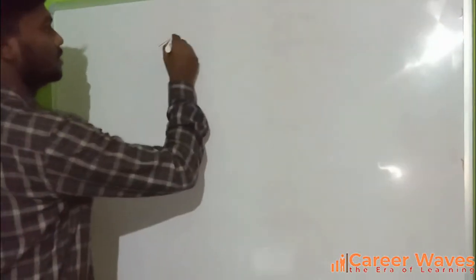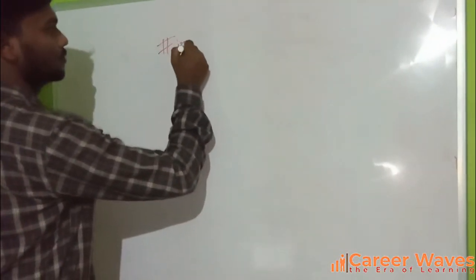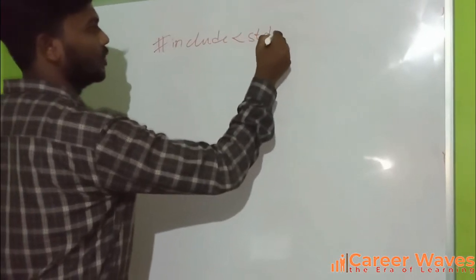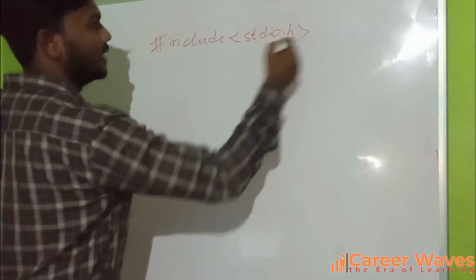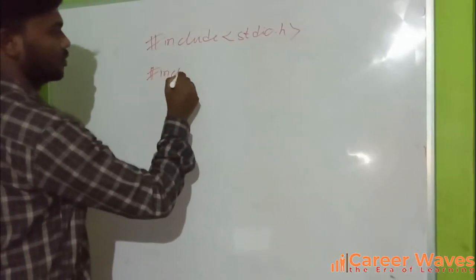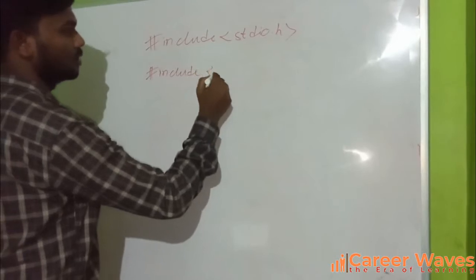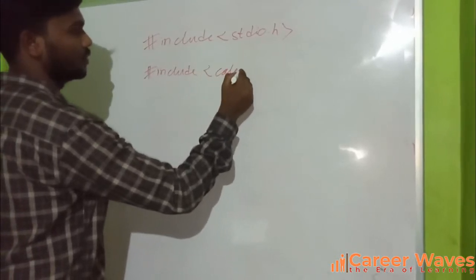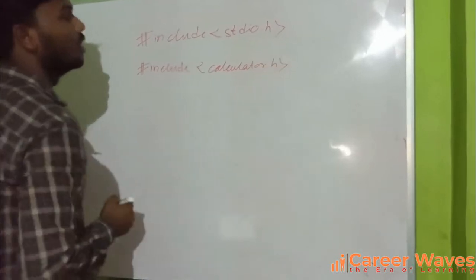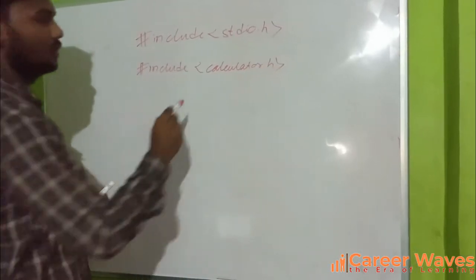Let's include calculator.h in our program. Hash include stdio.h, this is for standard input and output. Hash include calculator.h.